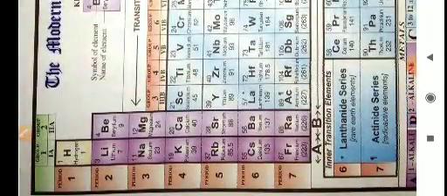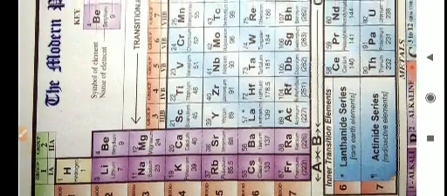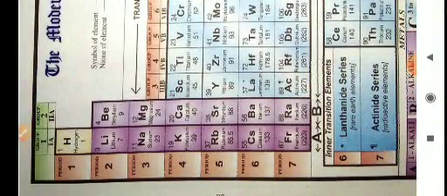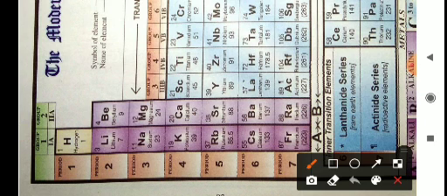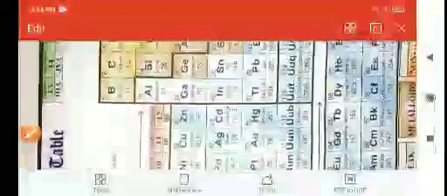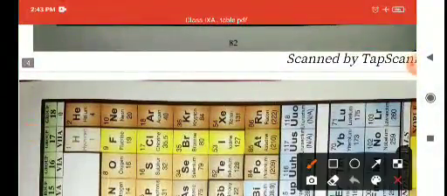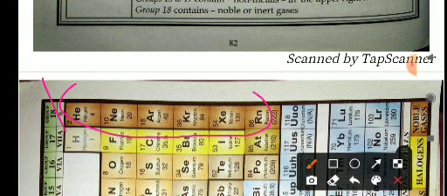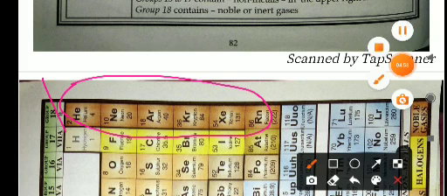This table which you are seeing here is the modern periodic table, in which the elements are classified on the basis of periods and groups. It is divided into 7 periods and a total of 18 groups, from 1 to 18. Group 18 is known as the zero group, in which helium, neon, argon, krypton, xenon and radon are placed, which are inert gases.